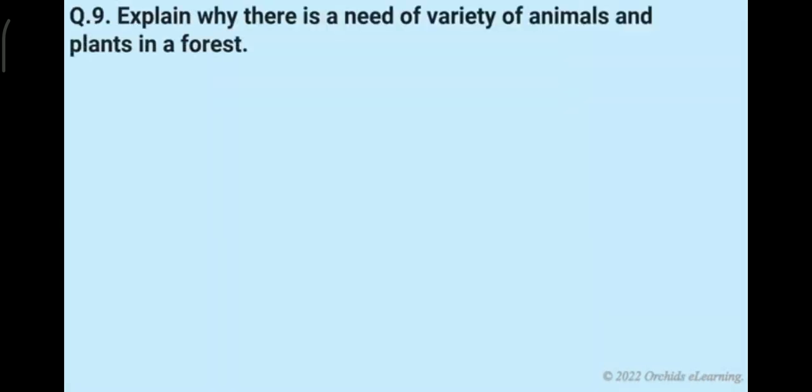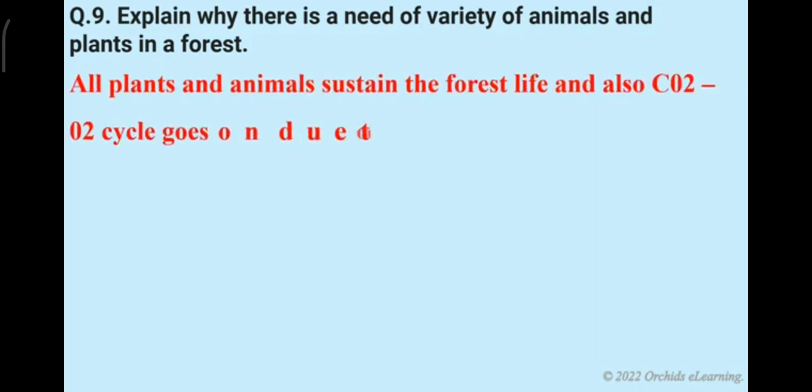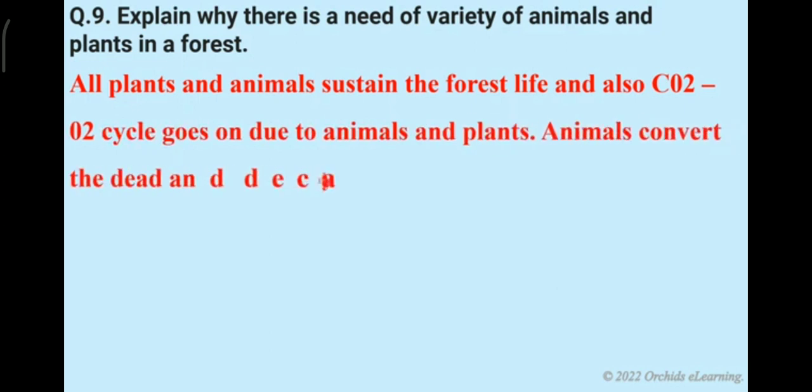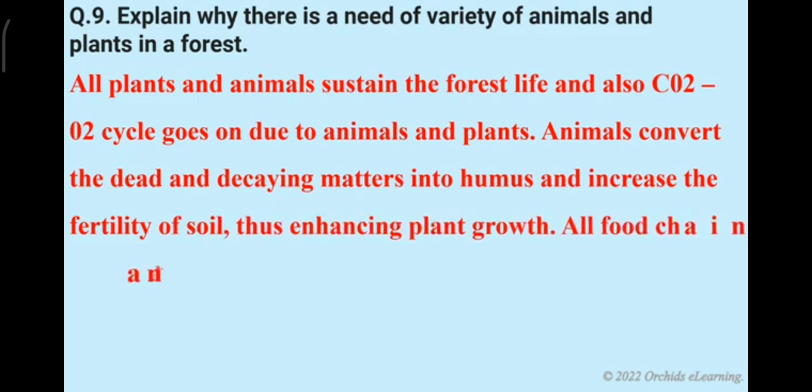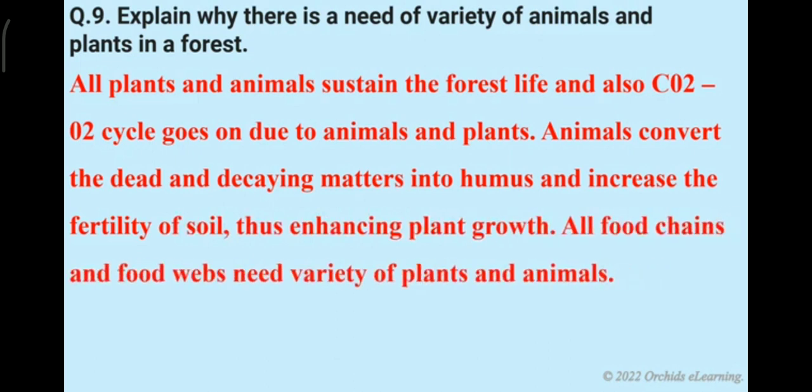Explain why there is a need of variety of animals and plants in a forest. All plants and animals sustain the forest life, and also the CO2 and O2 cycle goes on due to animals and plants. Animals convert the dead and decaying matter into humus, and increase the fertility of soil, thus enhancing plant growth. All food chains and food webs need variety of plants and animals.